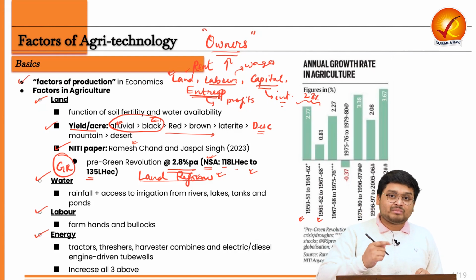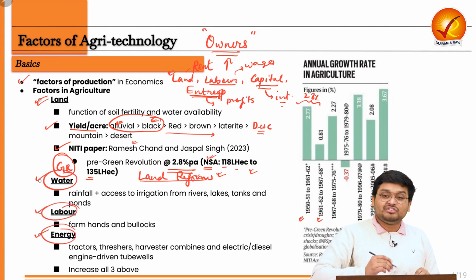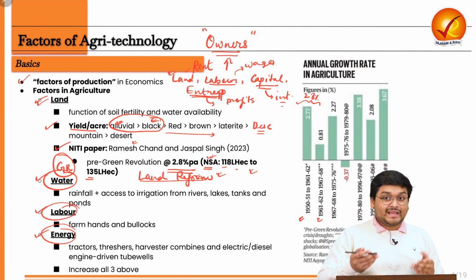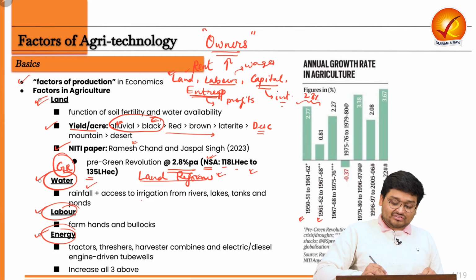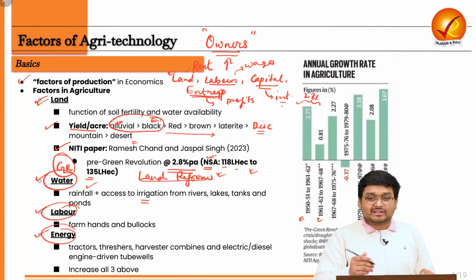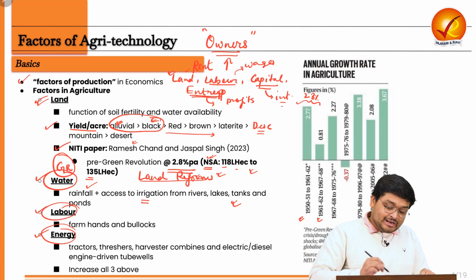So imagine the productivity jump that we can see across water, labor and energy all together. Now when we talk of water, water in agriculture is derived from the amount of rainfall and also the access to irrigation from rivers, tanks and ponds, which are the common sources of irrigation. Then labor.